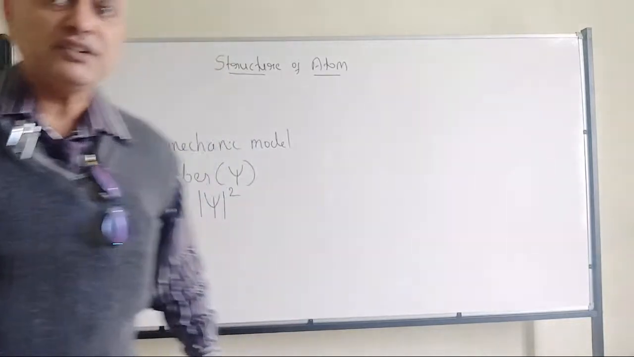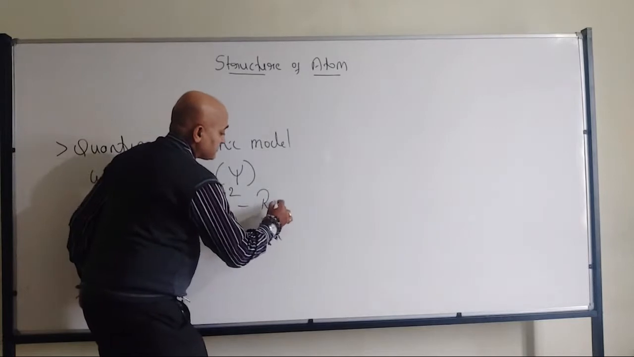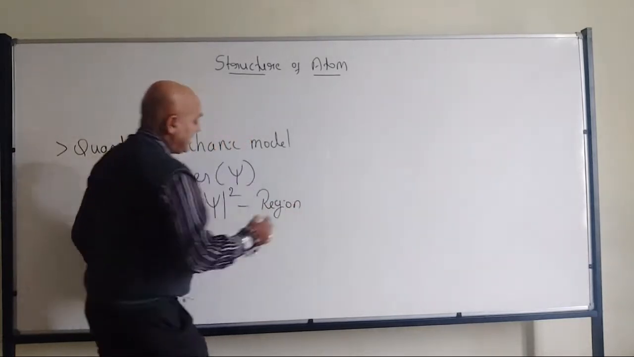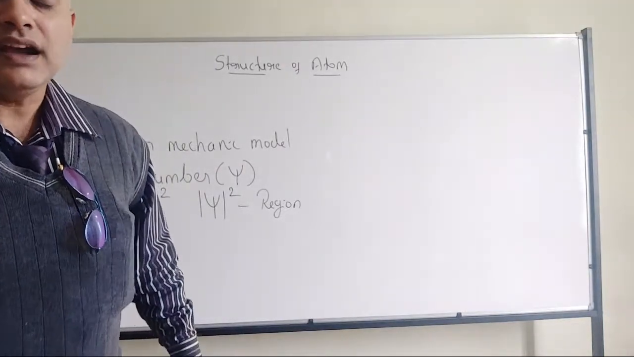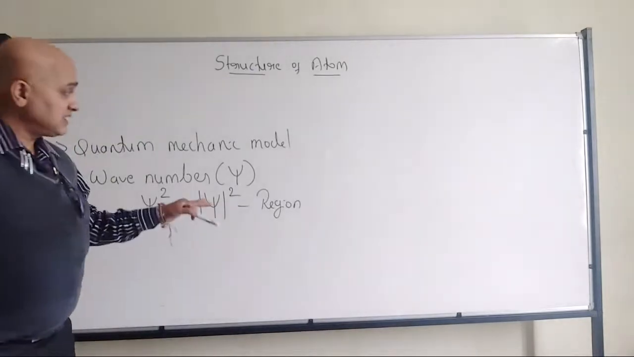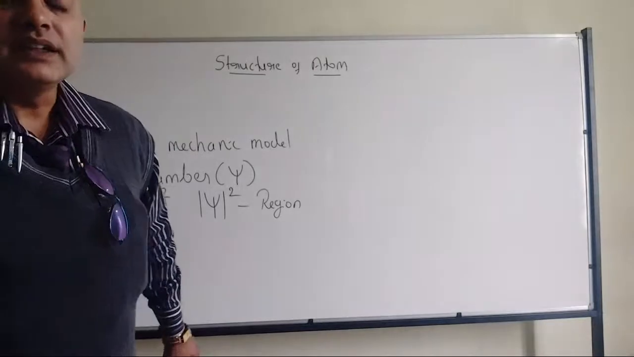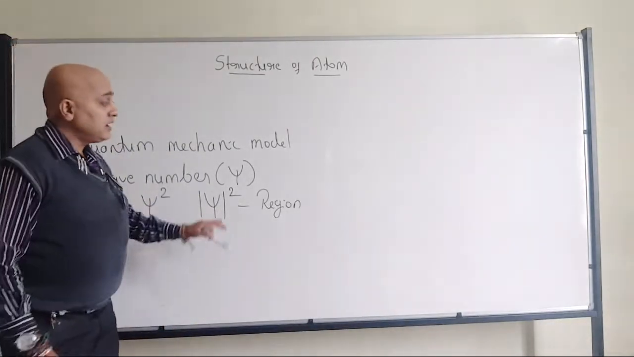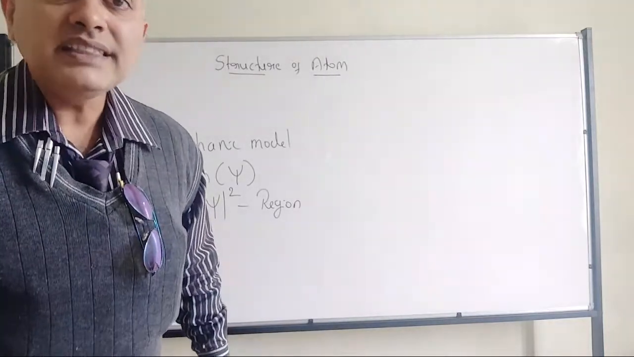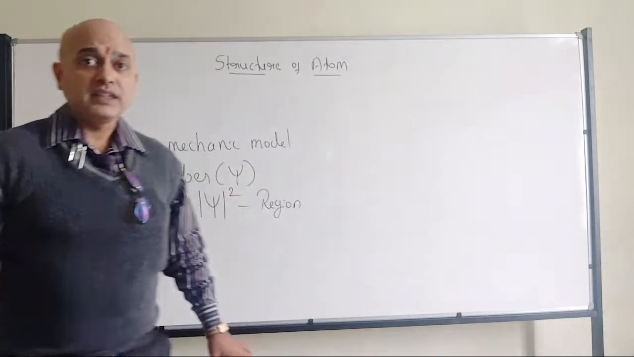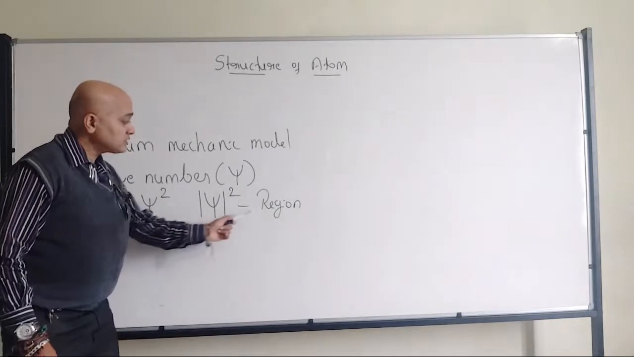Yes, Stefan, that's what we are going to discuss. So psi square is nothing but a region or area where probability of finding the electron is high around the nucleus. So what is psi square? Once again it is related to wave nature of the electron only. Psi square talks about a probable region around the nucleus where finding the electron is very high. Got my point? So psi square talks about region.